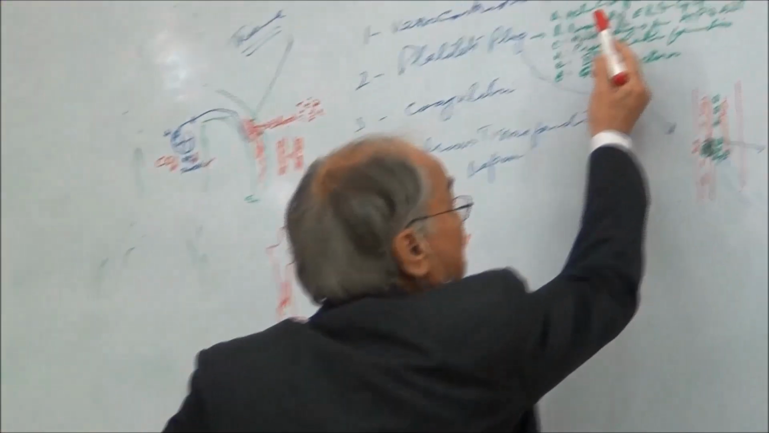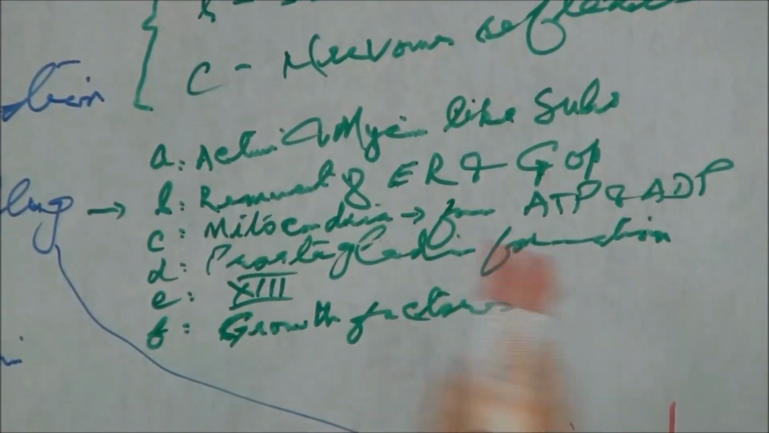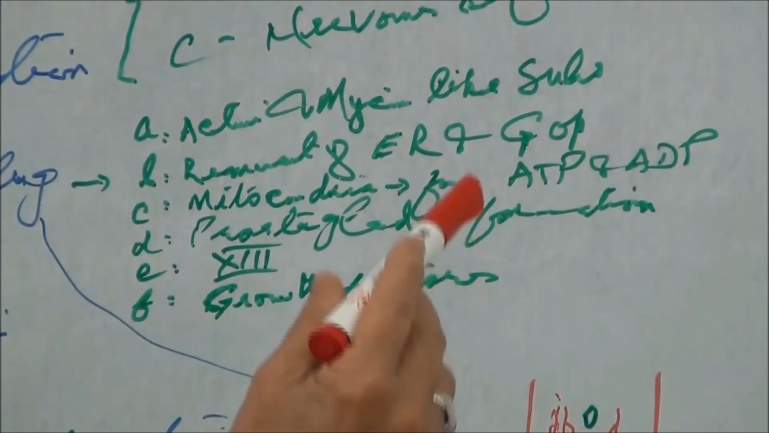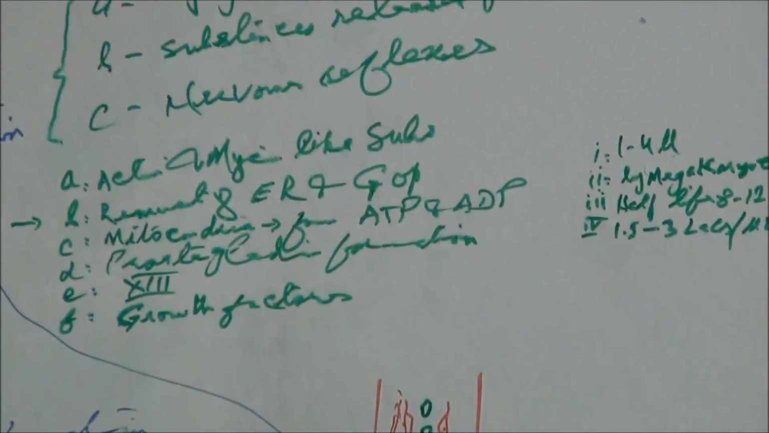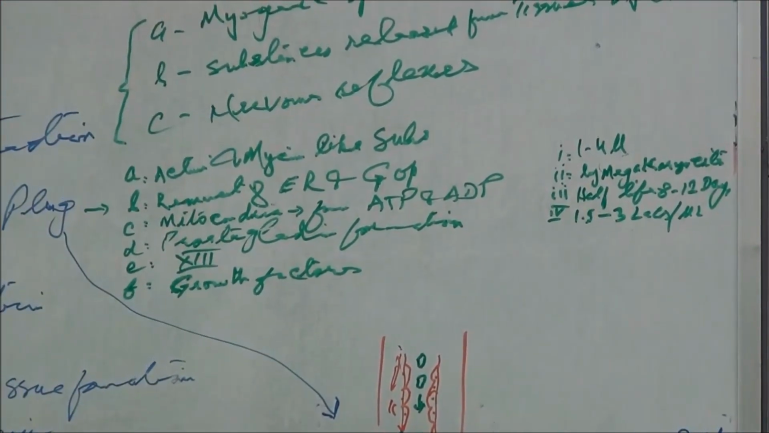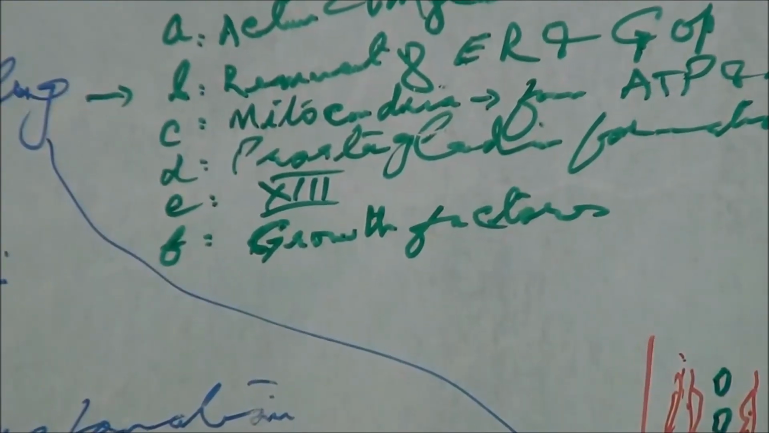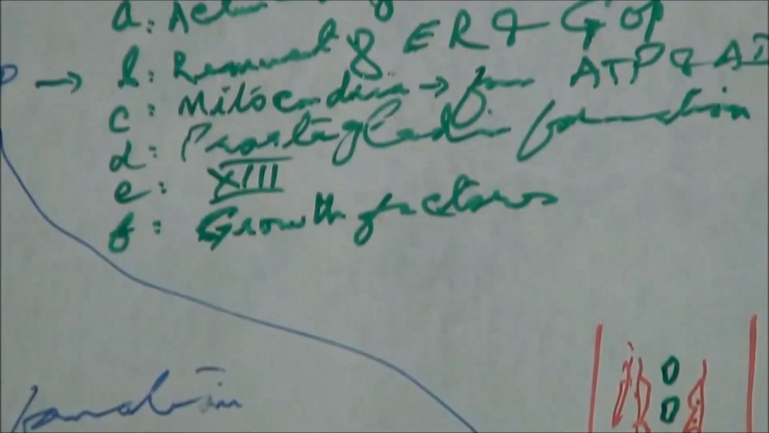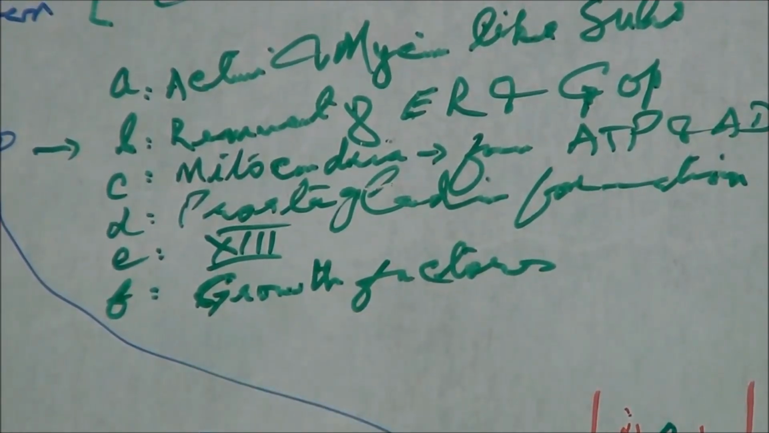Now, if I tell you one by one, number one is actin and myosin-like substances are released. Number two, the remnant of the endoplasmic reticulum and Golgi apparatus form certain enzymes, and the mitochondria form ATP and ADP. Prostaglandins are formed locally by the platelets to take part in the reactions, and the 13th clotting factor, that is the fibrin stabilizing factor, released from the platelets, takes part in the coagulation of the blood. And the last one is the growth factor, which is important.